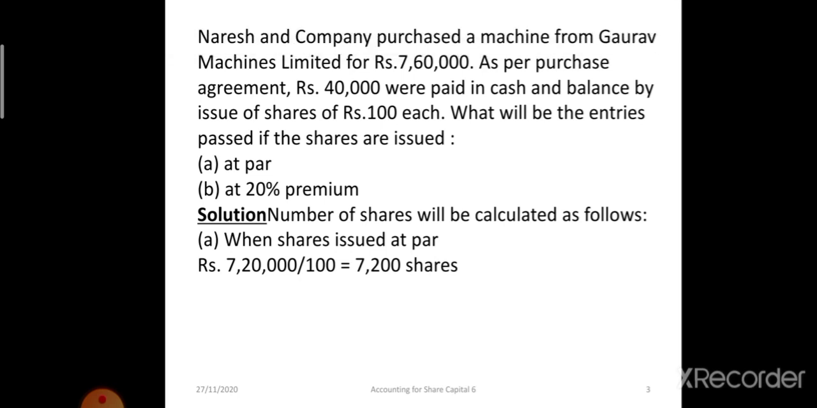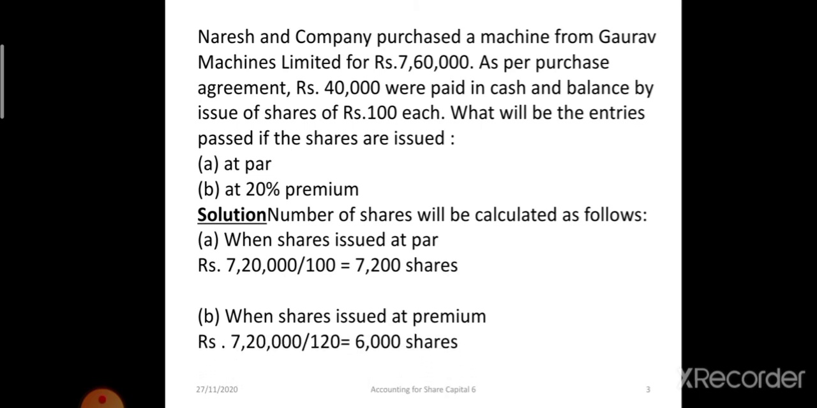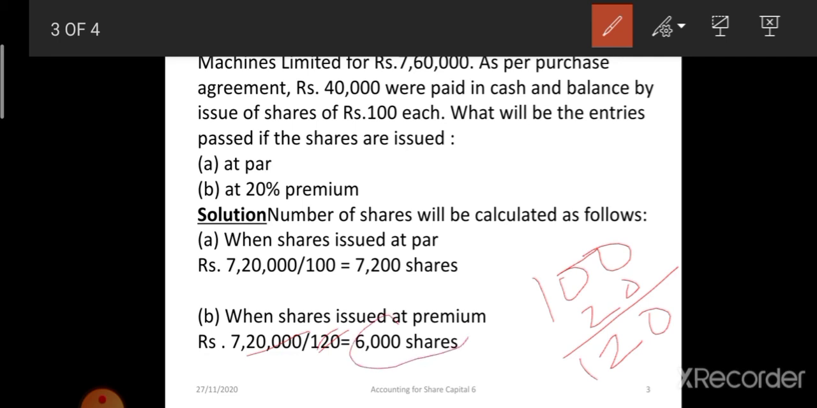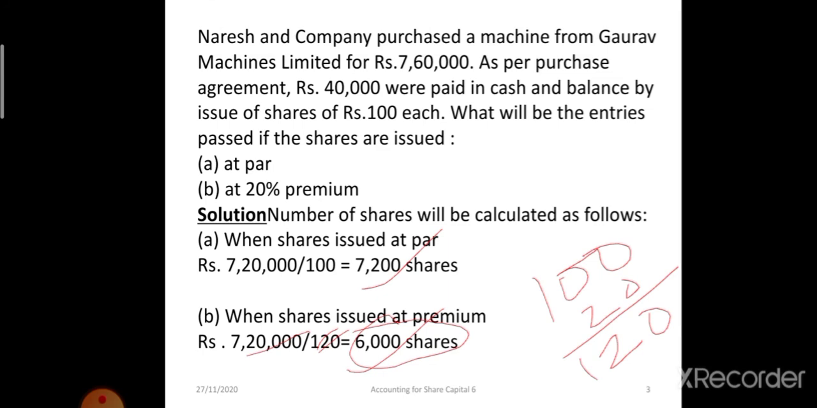The second case, when the shares are issued at premium. Again 7,20,000 divided by 120, because 100 plus 20% premium is 120 rupees. So 7,20,000 divided by 120, we will get 6,000 shares. When we are issuing at par, it is 7,200 shares, and when we are issuing at premium, it is 6,000 shares. Now let's pass the journal entries.